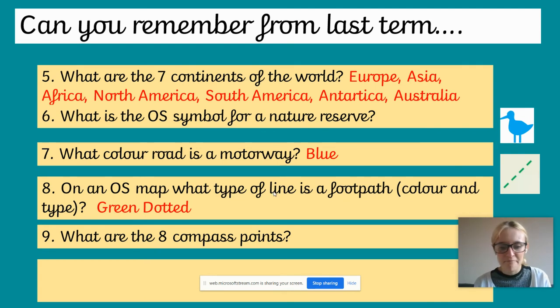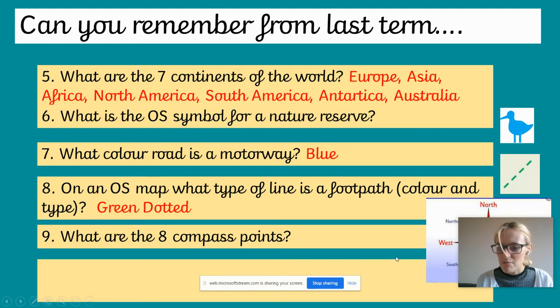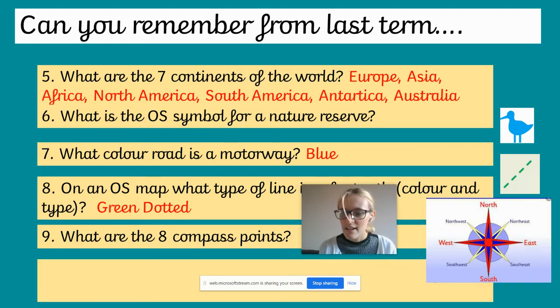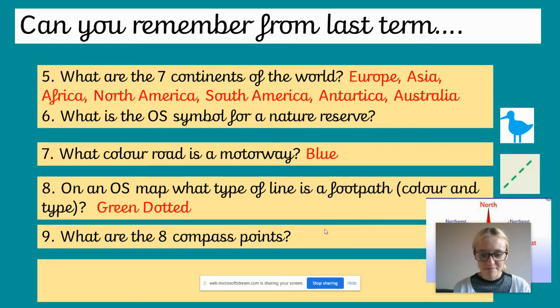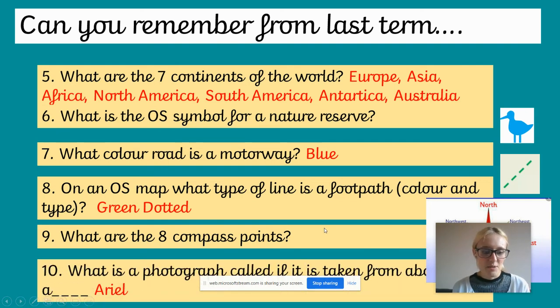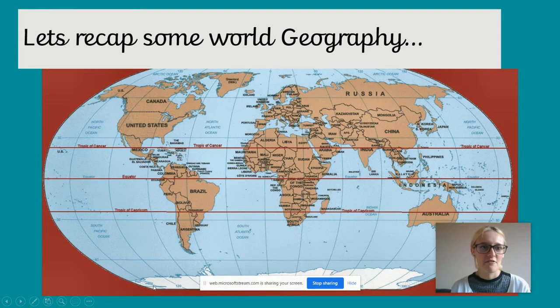What are the 8 compass points? It's north, northeast, east, southeast, south, southwest, west, northwest, and north. Lots of you have lots of different ways of remembering that. Okay, and the last one, it was an aerial photograph. I have a feeling that I haven't spelled that correctly, but it's an aerial photograph. Right, on to our lesson.